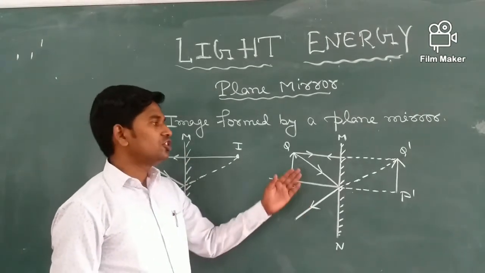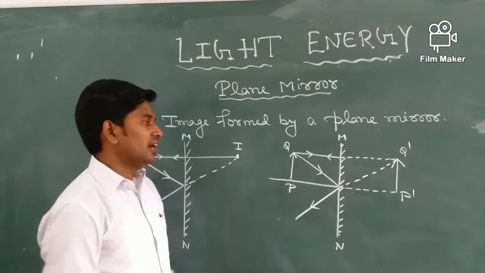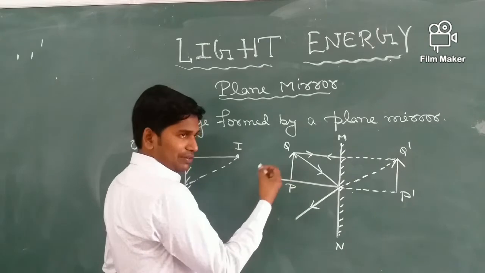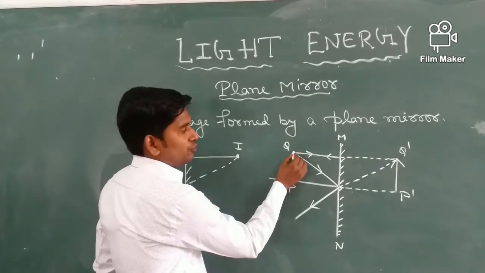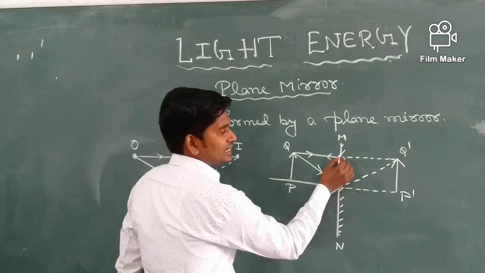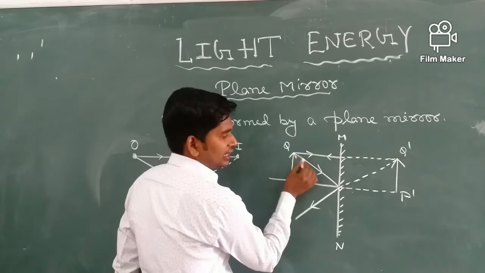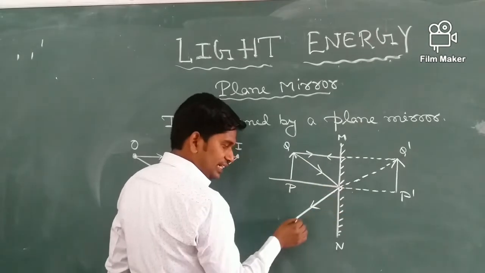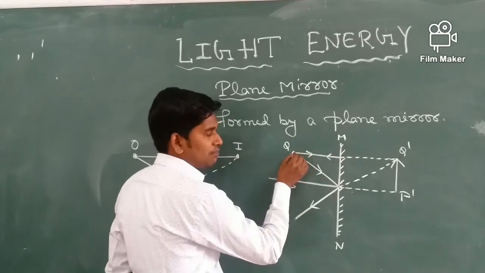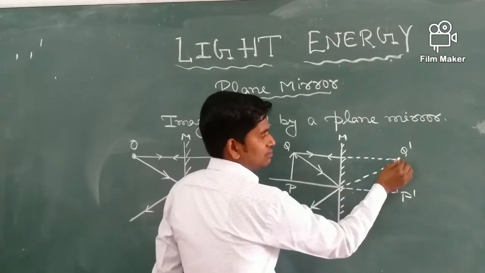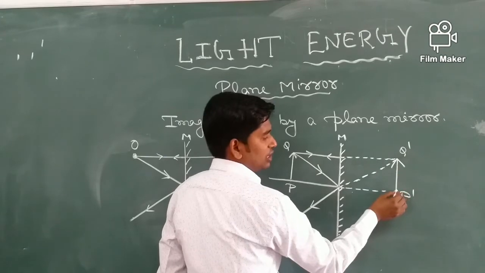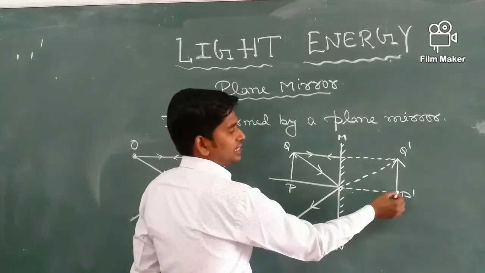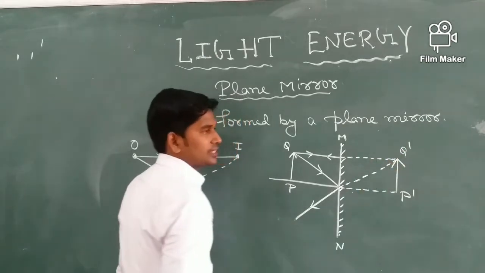Similarly, if we draw for an extended object PQ, we will draw in the same way. From Q, a ray is incident on the mirror and another ray is incident at this point. Both are reflected. This is reflected in this direction and this is reflected back. When we extend these, they meet at a point Q dash, and similarly for P dash. So the image of the object PQ is P dash Q dash.